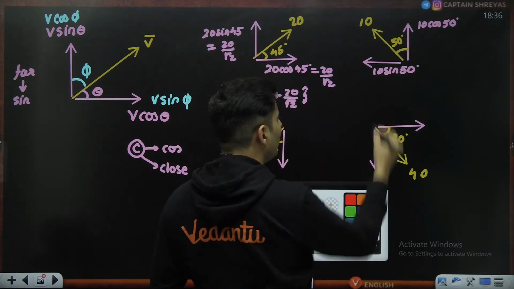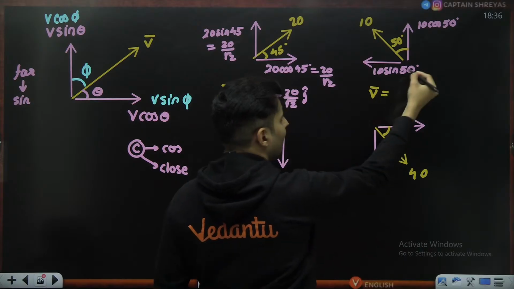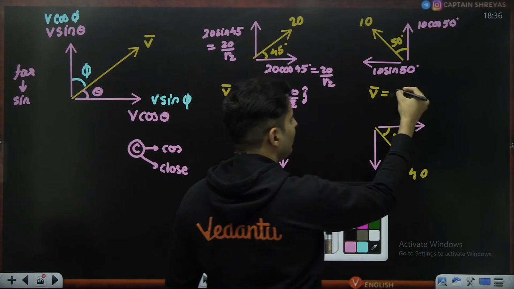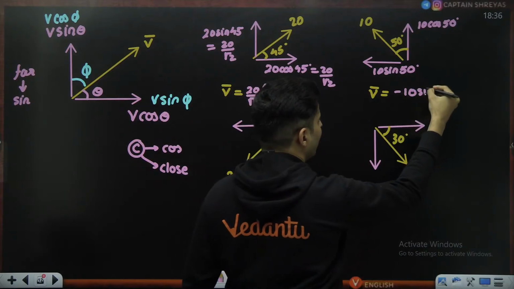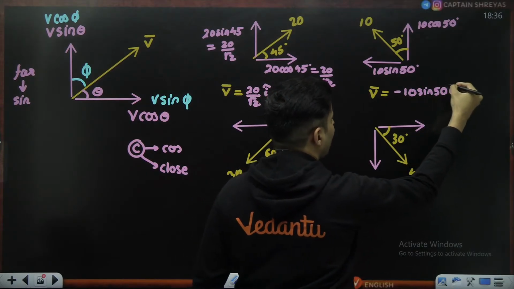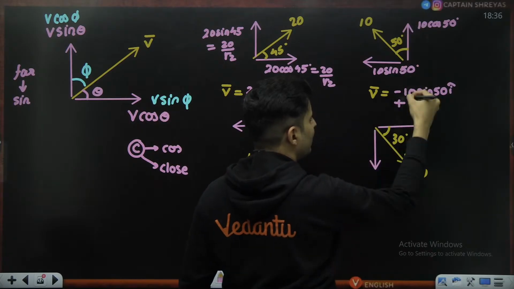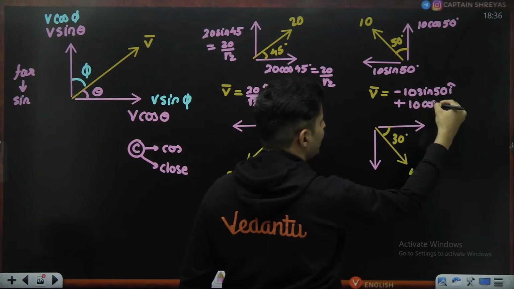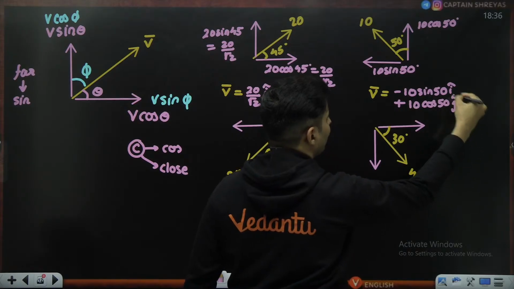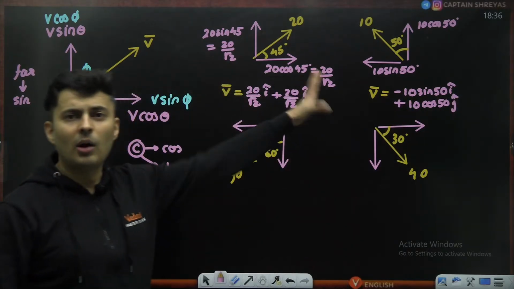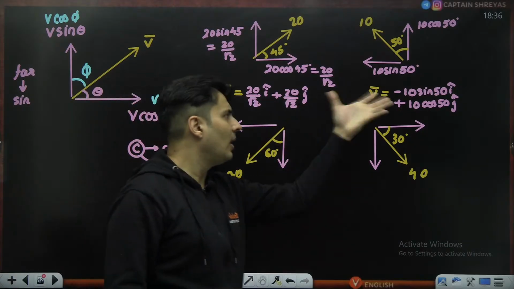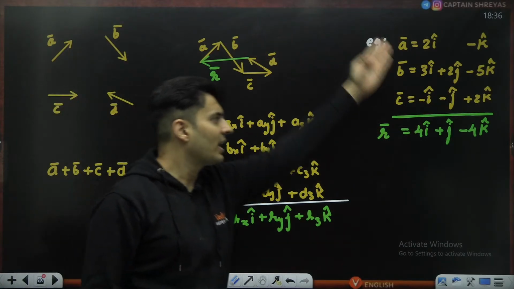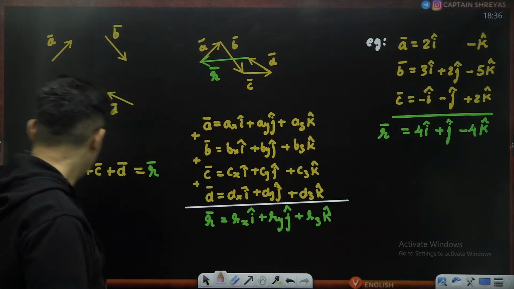If you ask me how to write it in vector form, well, the x component is in the negative x direction, so this will technically be minus 10 sine 50 i cap, plus, because it is in the plus y direction, plus 10 cos 50 j cap. So that is the total vector, how it is represented. Once you split the components, you can put them in for adding the vectors, whichever they are.